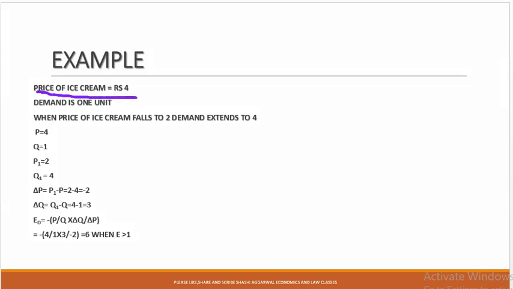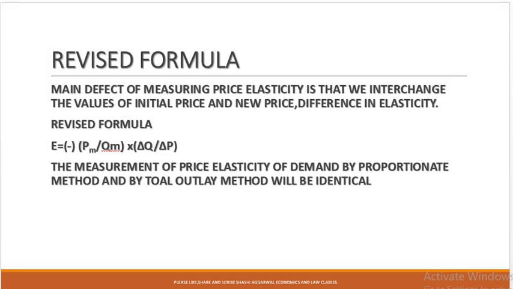Price of ice cream is 4 and demand is 1. When the price of ice cream falls to 2, demand extends to 4. By putting in the formula here, delta P is equal to minus 2 and delta Q is equal to 3. By putting it, we will have this minus 2. Here the elasticity of demand is equal to 6, which is more than 1. So when the situation is reversed, the elasticity of demand should have been the same, but it is not the same. So the formula is revised.